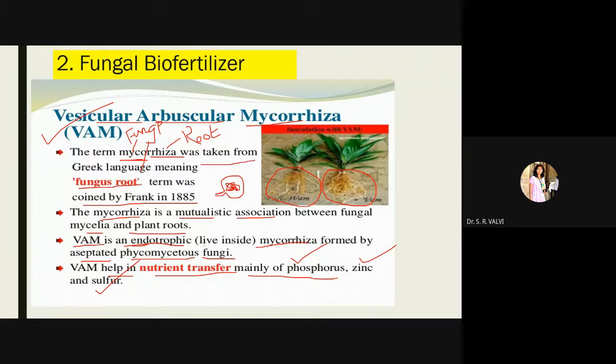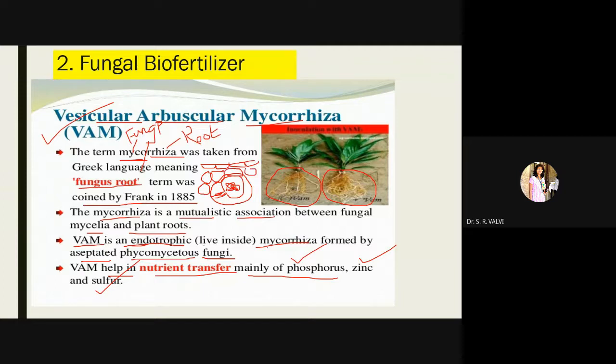These are the epidermal cells and these are the cortical cells, right? I will draw these as bigger cells so that you will get it. A vesicle-like structure is created by these fungi, and they reside inside.